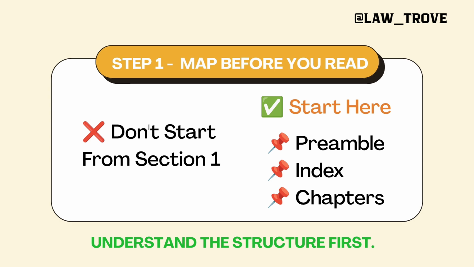After that, you'll understand why this particular statute exists and how many sections there are. And even if you see more than 400 sections in a particular Bare Act, do not be afraid of it, because even a 400-section Bare Act is very easy to understand, as long as you have the right approach, the right way to understand it. So you have gone through the preamble and the index of the Bare Act.